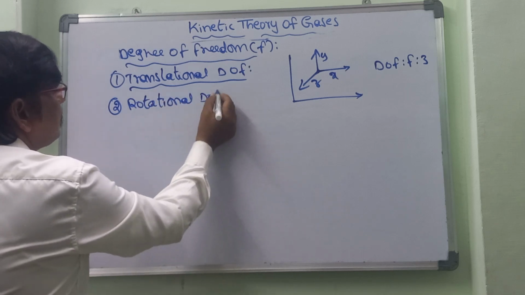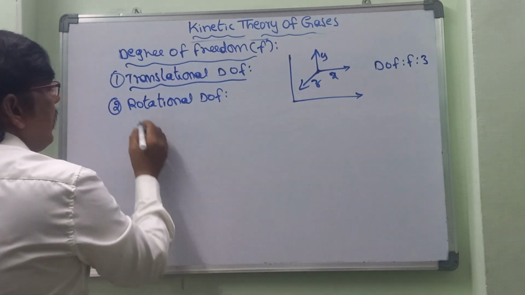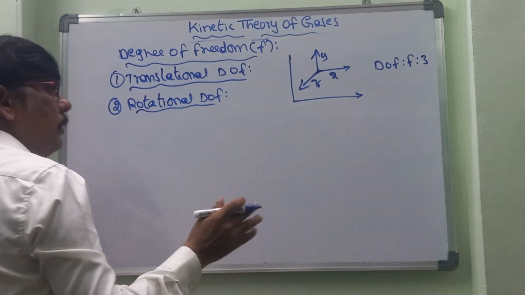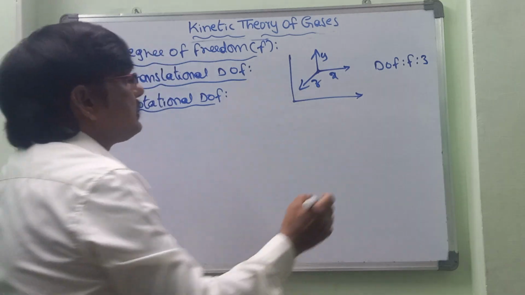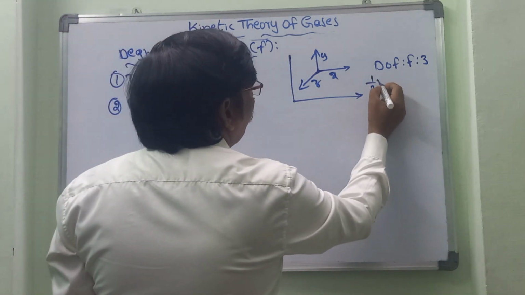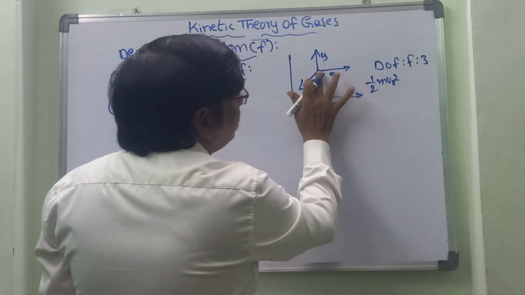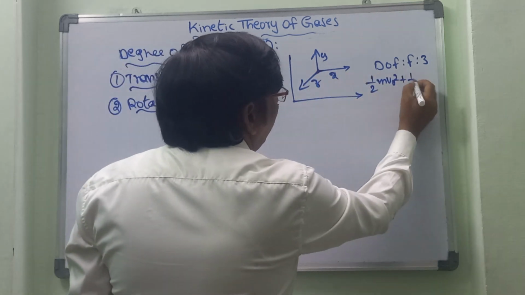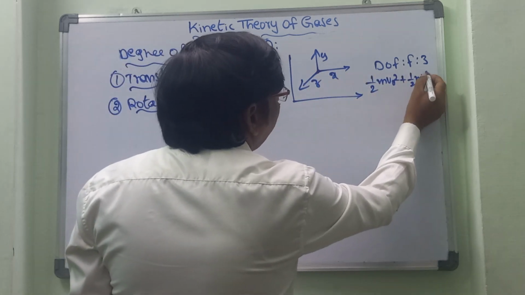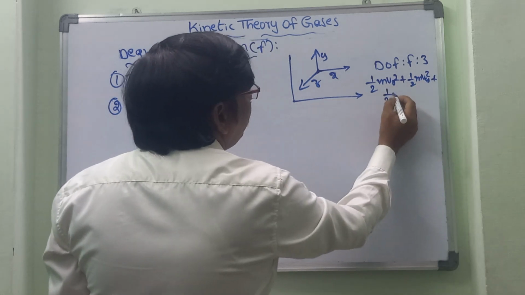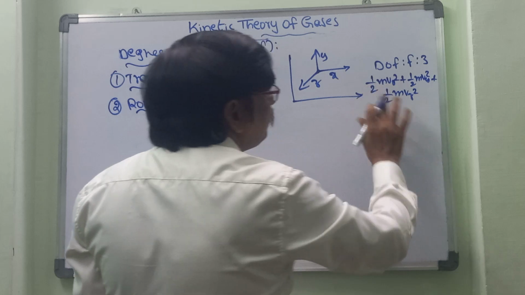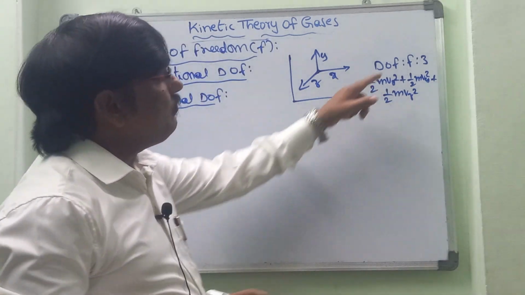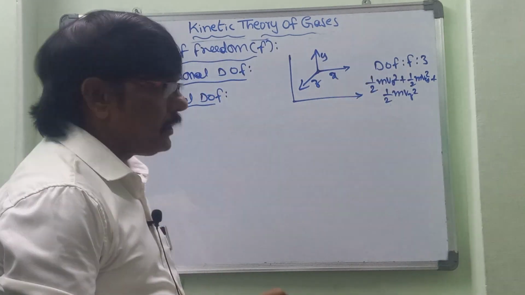What is meant by it? In a coordinate system, a molecule can travel in the x-axis direction, the y-axis, and the z-axis. So for translational motion the maximum degree of freedom is 3. We consider half mvx square plus half mvy square plus half mvz square. The three possible directions are why the degree of freedom is 3.